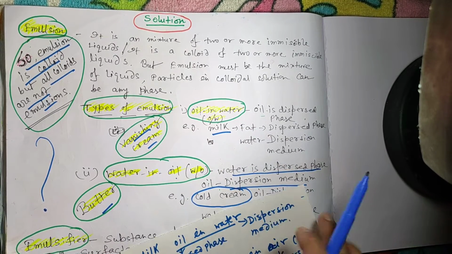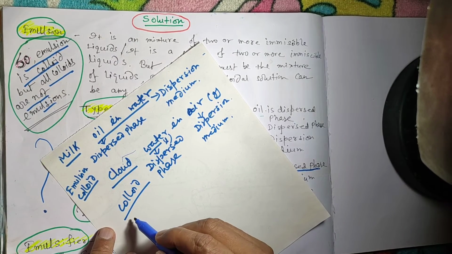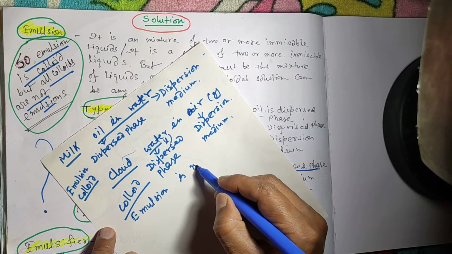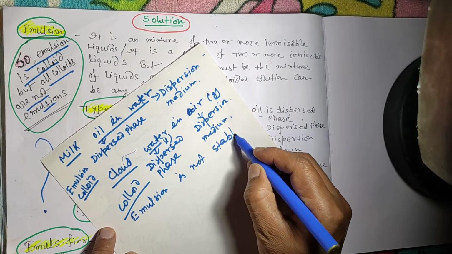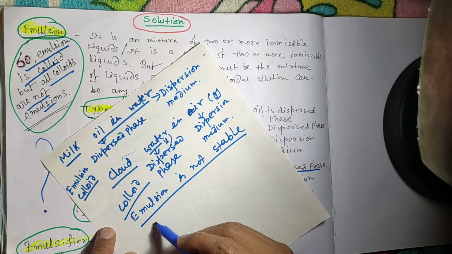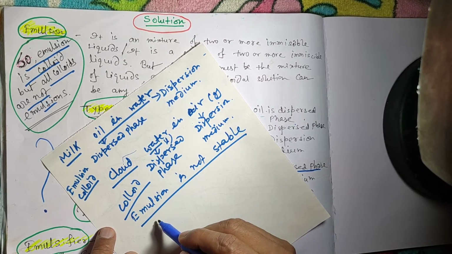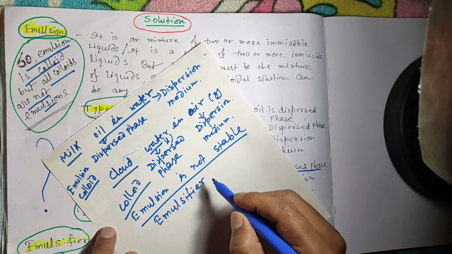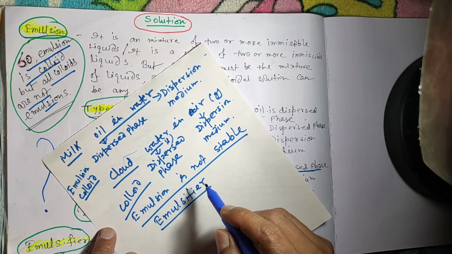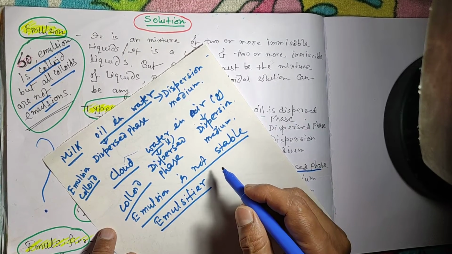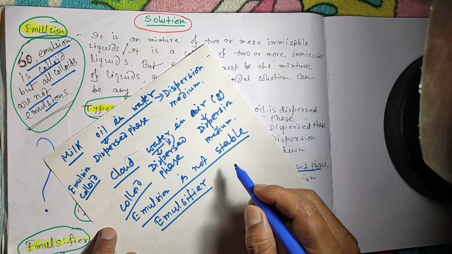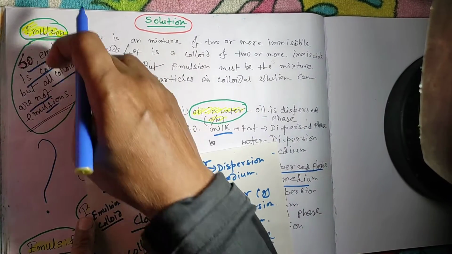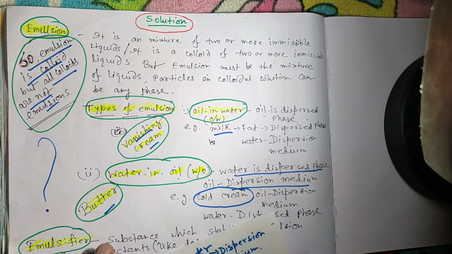And now I am going to explain emulsifier. Basically, emulsion is not stable. So to enhance the stability of emulsion, we add an emulsifier in the emulsion. As for example, detergent, surfactant actually, it enhances the stability of emulsion. So this is basically emulsion, types of emulsion and emulsifier.